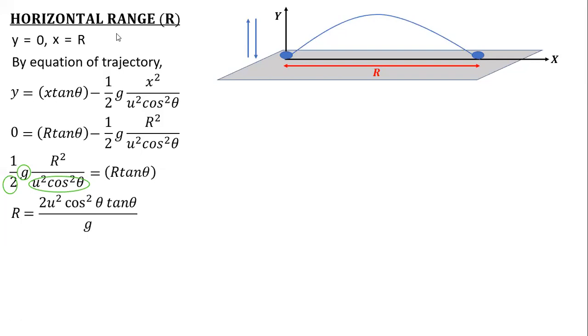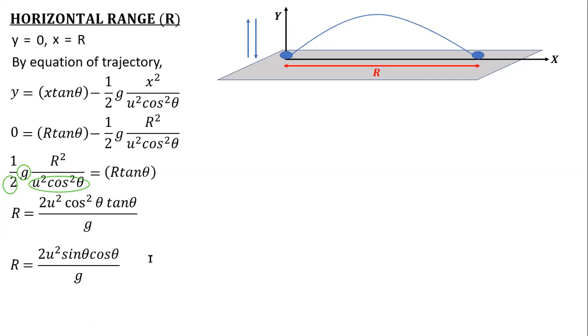Now after that, we know that your tan theta is also written as sine theta by cos theta. Means one cos will get cancelled with cos square when you represent tan as sine by cos, and then you can directly get the simplified form as r equals to 2 u square sine theta cos theta by g.